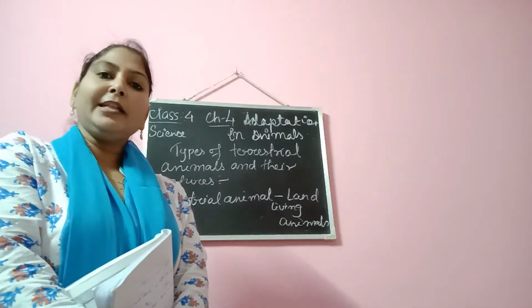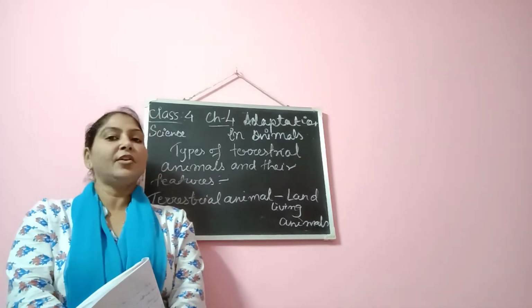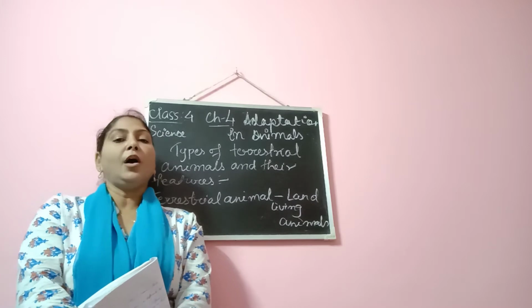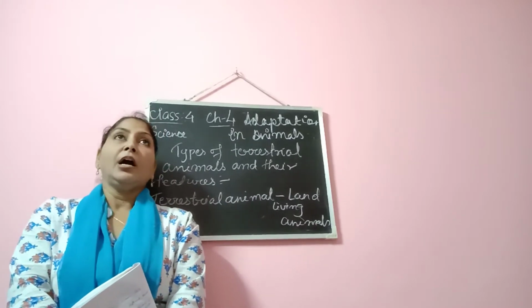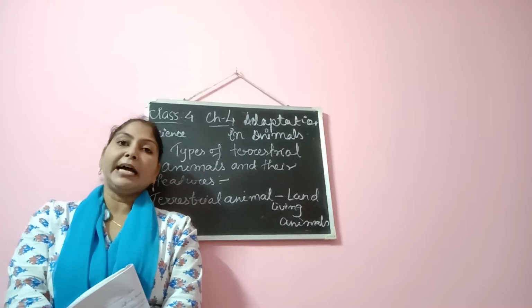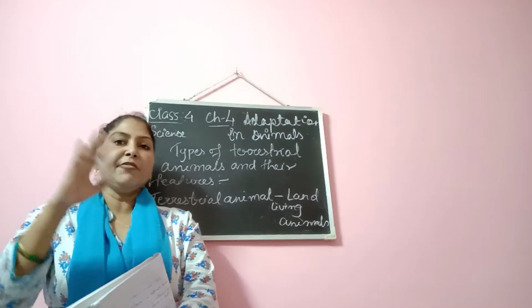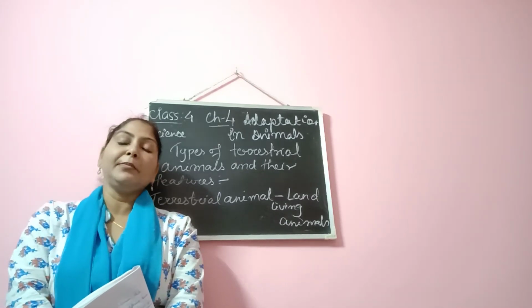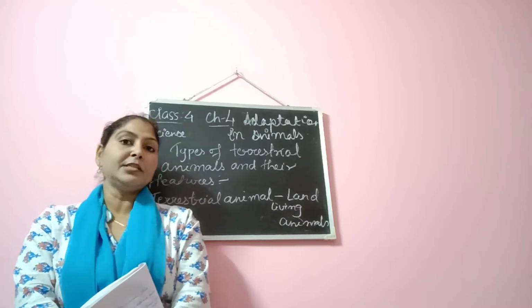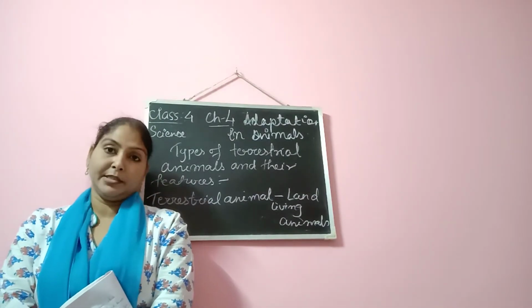I hope you remember in the last class we studied what adaptation is and the need for adaptation, right? Now we'll move further and talk about the types of adaptation. According to the habitat, all the animals have been grouped under 4 categories, okay? So what are they? They are terrestrial animals, amphibian animals, aerial animals, and after that aquatic animals.